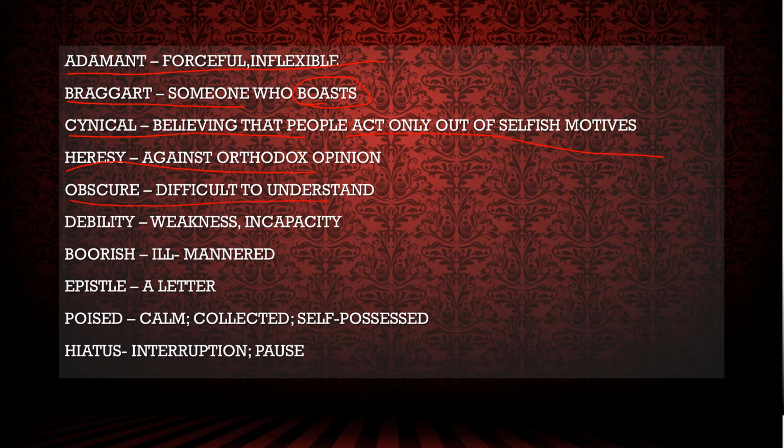Obscure, difficult to understand. I told you obscure means which is not discovered, which is unclear, undiscovered, difficult to understand. Debility, debility means weakness, incapacity. So I will use a Hindi word, that is daba hua, very weak person, right? Debility. Boorish, boorish is an ill-mannered person. Bura, that is the Hindi word for it. This way you can remember this word, boorish, ill-mannered.